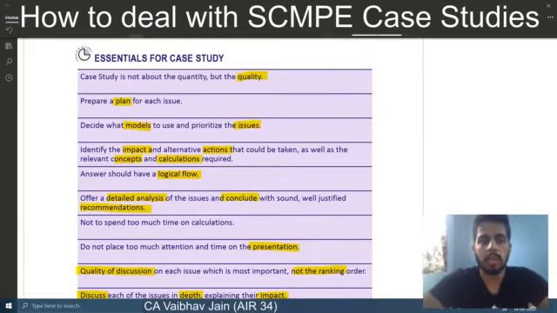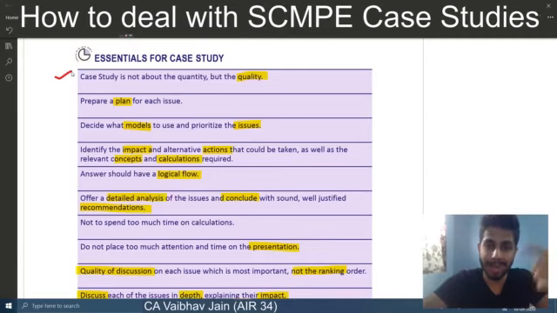Having said all that, now I want to discuss what ICAI expects of us. So I'll discuss the essentials for case studies given by ICAI. First, it says that a case study is not about quantity but quality. As I mentioned, you can never mug up all the case studies, but you have to remember the keywords, which will improve your answer's quality.